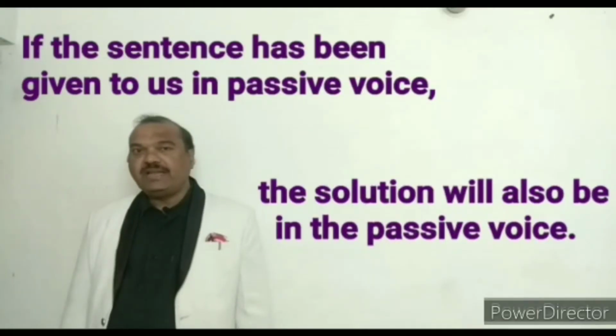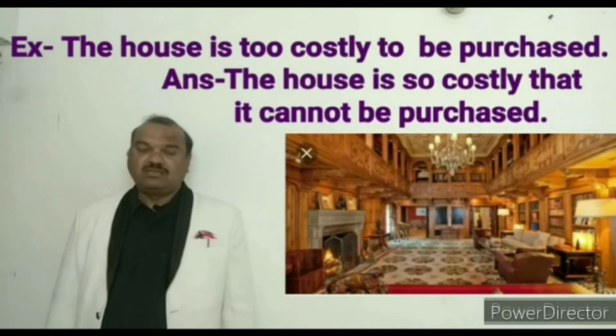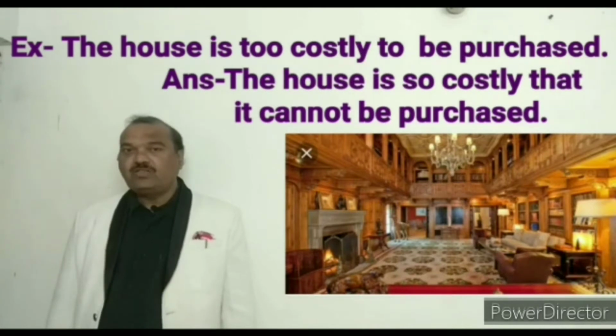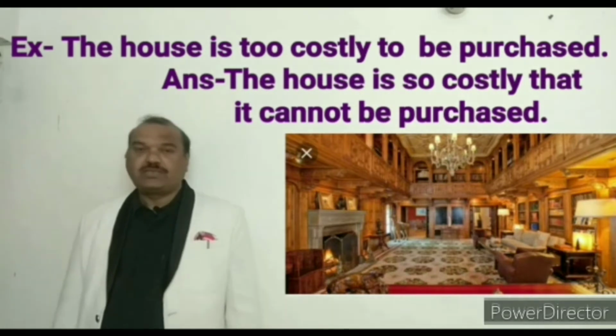If the sentence has been given to us in passive voice, the solution will also be in the passive voice. Example first, the house is too costly to be purchased. Now, see students, to be purchased has been given to us in passive voice. Then, in the answer, we shall also use be purchased.